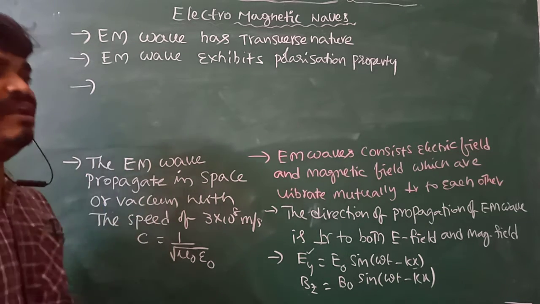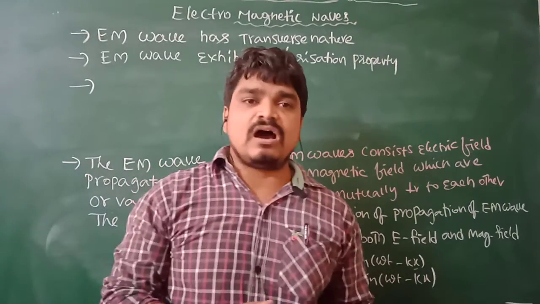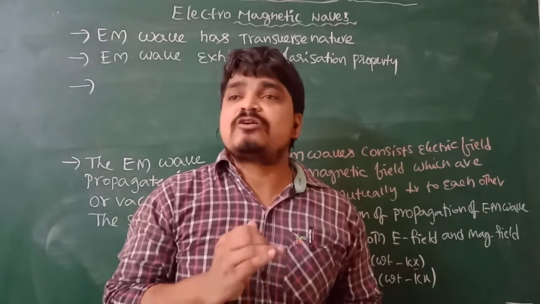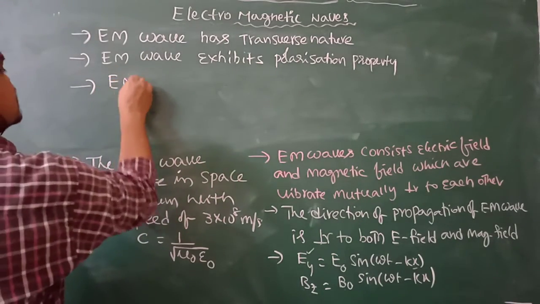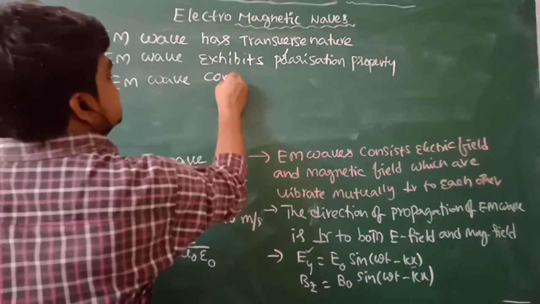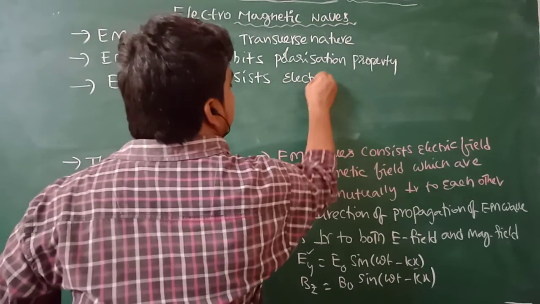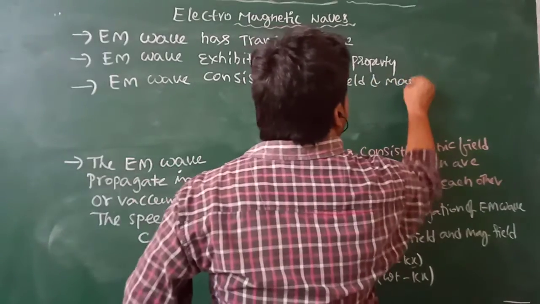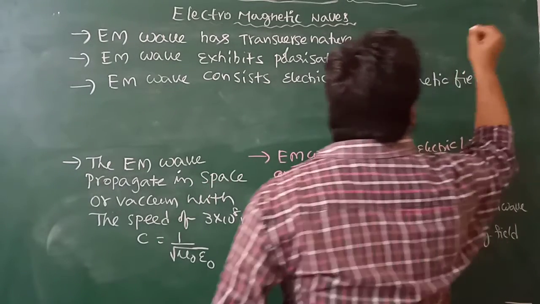And next one is, an electromagnetic wave consists of electric field and magnetic field. Any one of the fields, either the electric field vector or the magnetic field vector, is sufficient to represent the properties of the electromagnetic waves. So an EM wave consists of electric field and magnetic field.